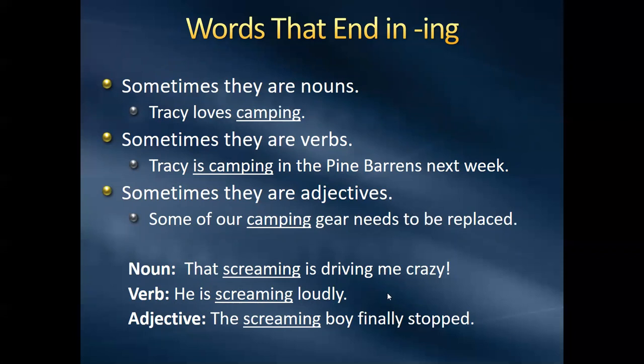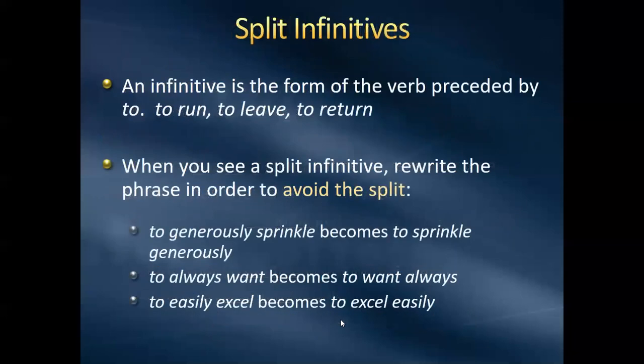And here's another few examples. That screaming is driving me crazy. That's a noun. He is screaming loudly. "Is screaming" is the verb. "Is" should have also been underlined because screaming is not the verb on its own. An adjective is: the screaming boy finally stopped.